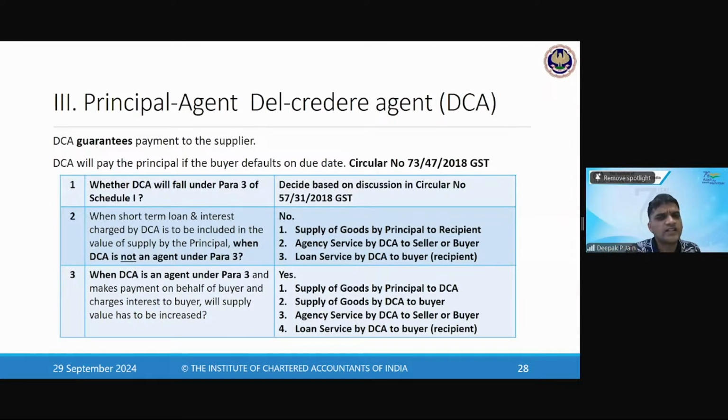Yes, a del credere agent, any agent, will have a contract with the buyer and seller, right? So the agent term itself is such that he connects the buyer and the seller. So he knows both the buyer and the seller. He may charge from both, but generally he charges from the seller because the buyer will not want to increase his cost. He generally charges from the seller itself.